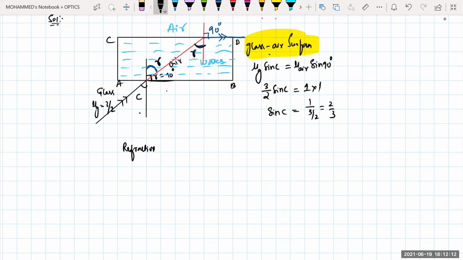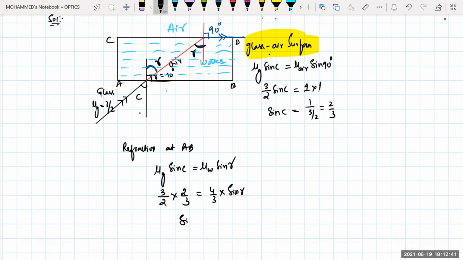Because when a ray of light is going from glass to water, there will be bending. That means there will be refraction at the surface AB. So refraction at AB: refractive index of glass into sine C will be equal to refractive index of water into sine R. Refractive index of glass is 3 by 2, sin C value is 2 by 3, refractive index of water is 4 by 3, into sine R.